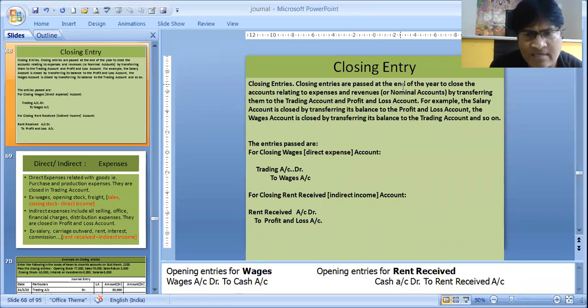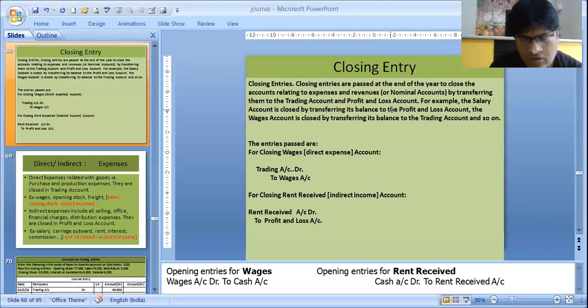Closing entries are passed at the end of the year to close the accounts relating to expenses and revenues, or nominal accounts, by transferring them to what? By transferring them to trading account and profit and loss account.